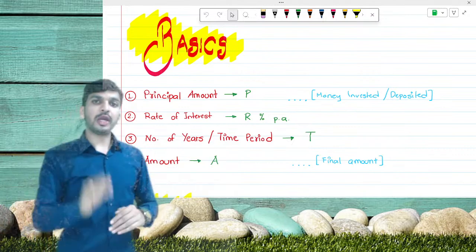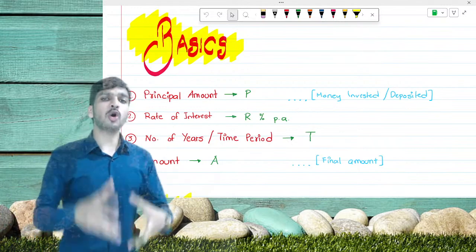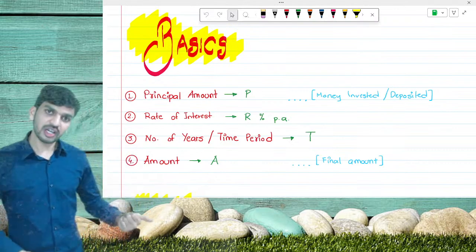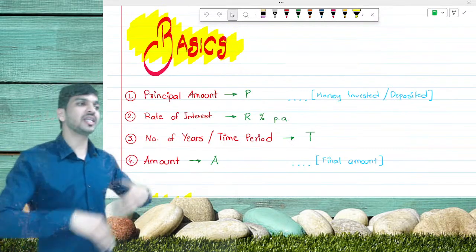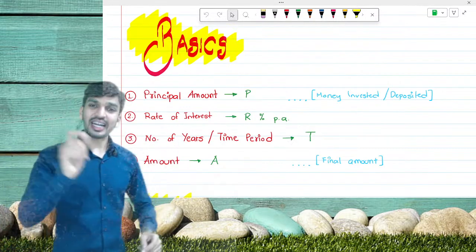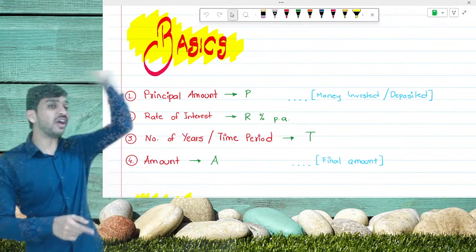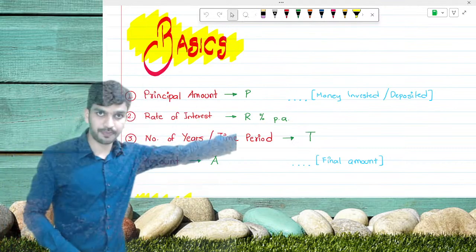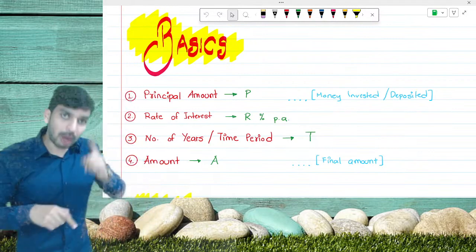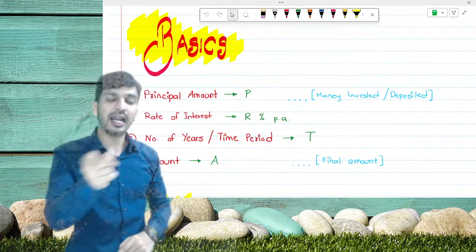For 1 year you are going to get 5% interest, 7% interest, 8%, 12%. This is always for 1 year per annum. The number of years or time period for which the amount is deposited, borrowed or invested is always denoted by capital T, and the last one will be for amount. What do you mean by amount? Amount is the final amount that we are going to get in the future. If we invest some amount now, this amount is called principal amount, and the amount that we are going to get in future is called capital A, the amount, the final amount.